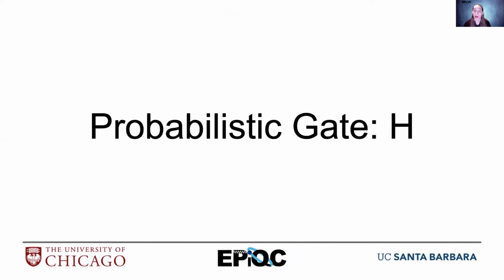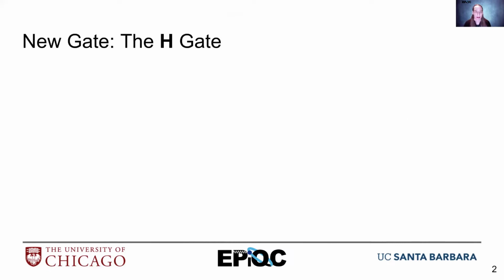Hello, today we're going to talk about the quantum H gate. It is a probabilistic gate, and we'll go into what that means in a moment. Now, let's look at how this gate works.